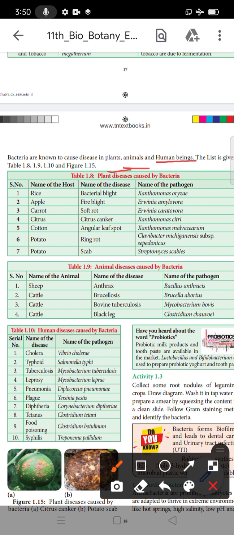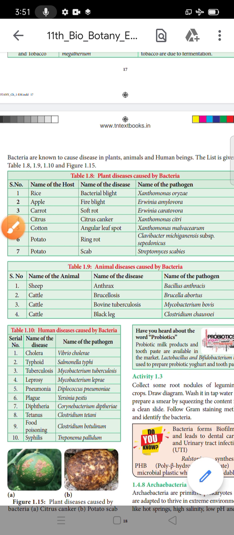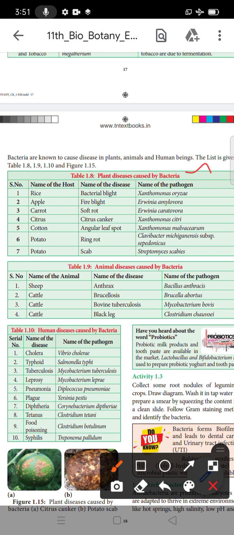The list is given in Tables 1.8, 1.9 and 1.10. So the first table is the plant disease caused by bacteria.